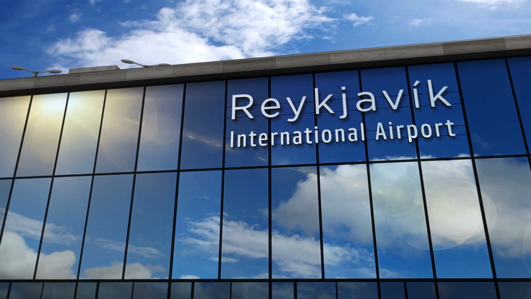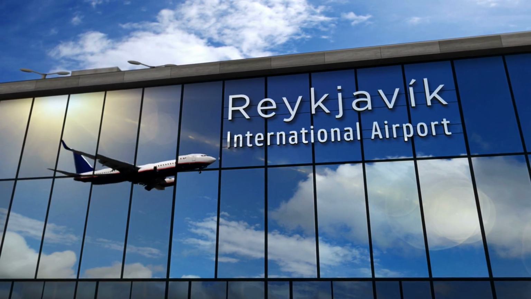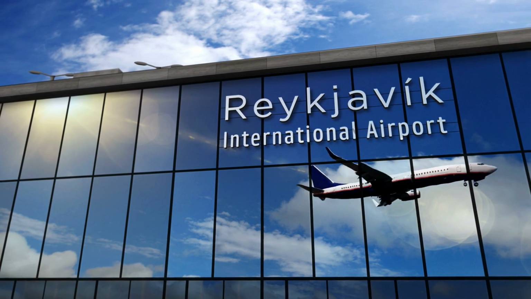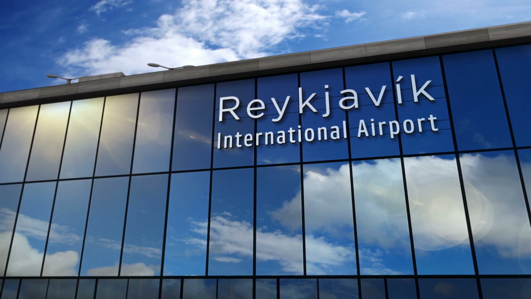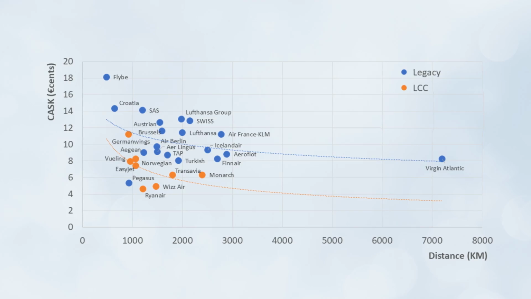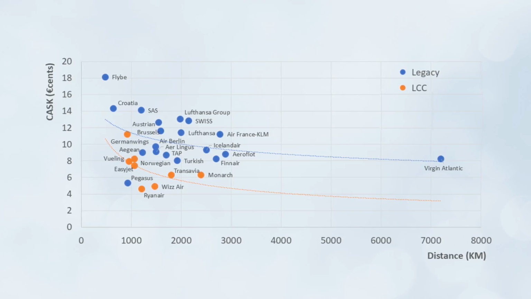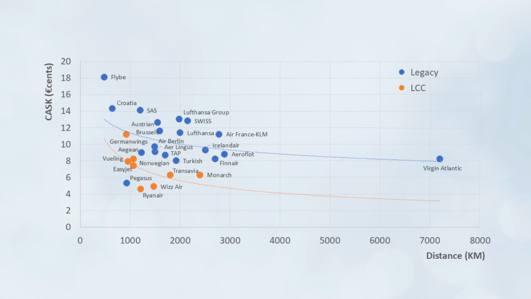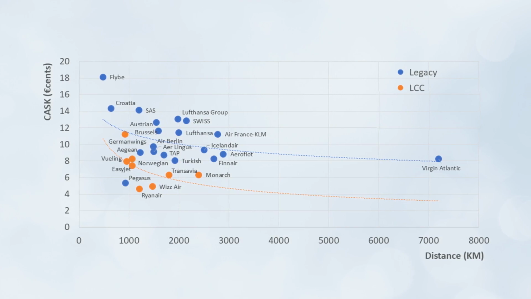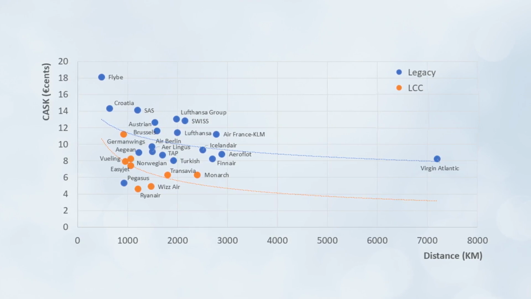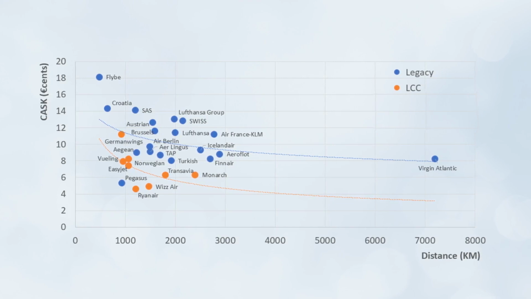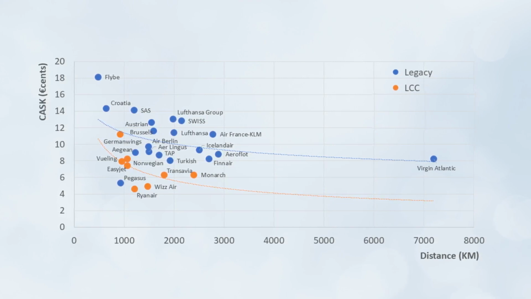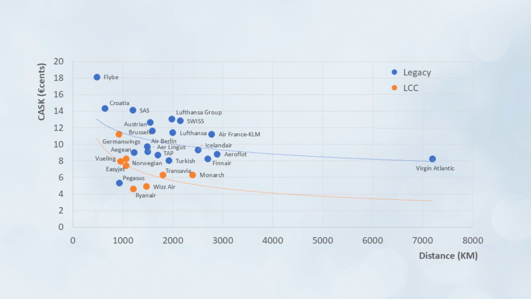Here's an example. In 2023, Iceland Air incurred a total operating cost of $1.4 billion. This divided by almost 16 billion ASKs left it with a CASK of 9 cents. Having ASKs as a denominator means the longer the average distance flown by an airline, the lower its CASK will tend to be. Note that low-cost carriers, indicated in orange here, while flying shorter distances, tend to have a much lower cost base and so a lower CASK, and hence the ability to offer much lower fares.